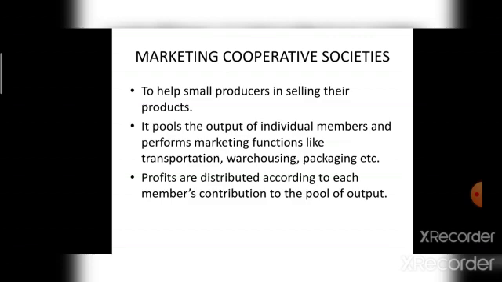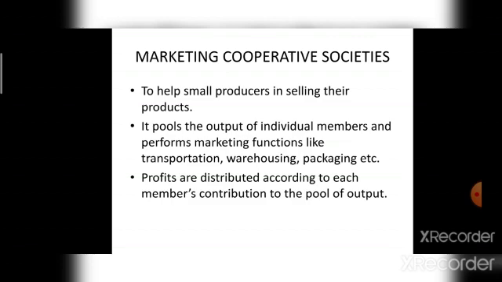So, marketing cooperative societies are established for what purpose? They are established to help small producers in selling their products, and the members consist of producers who wish to obtain reasonable prices for their output. What is the aim of marketing cooperative society?